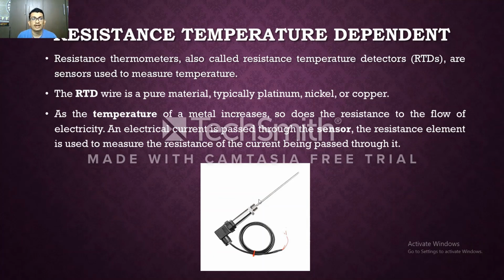We know from the formula R equals rho L by A that there is a change in L as well as A, so there will definitely be a change in the resistance. Whenever there is a change in resistance, the current also changes. So this is how we sense the temperature using an RTD sensor.